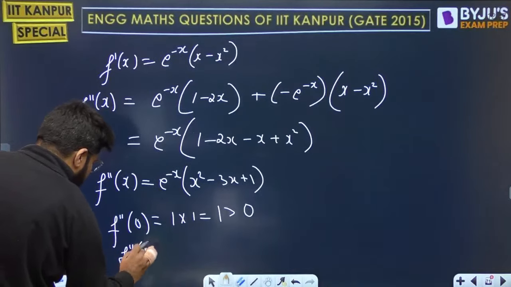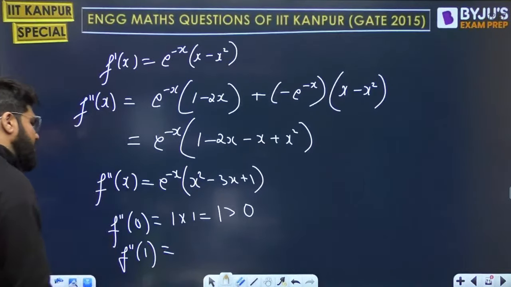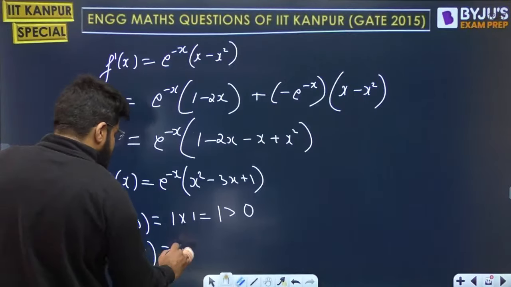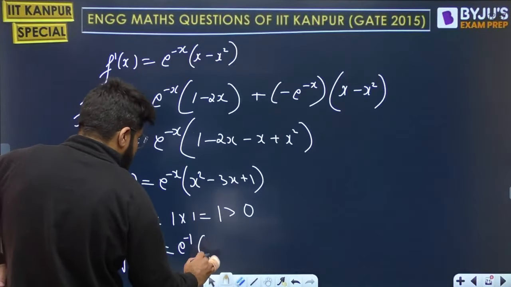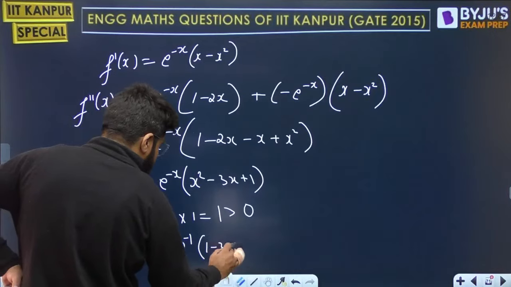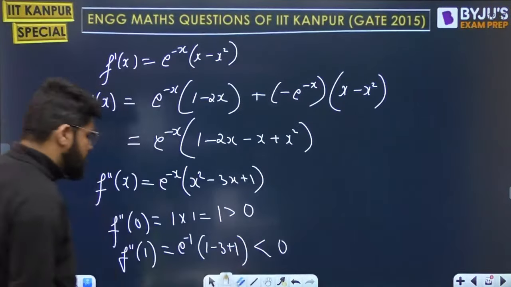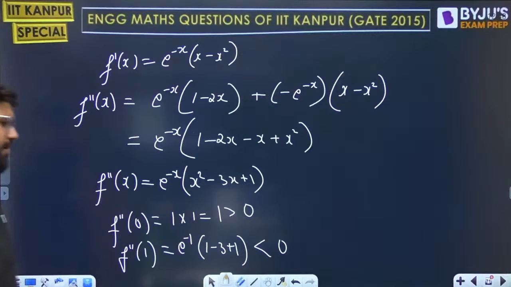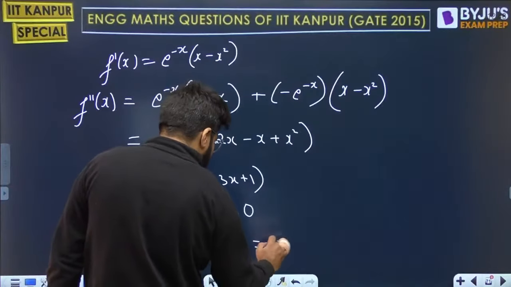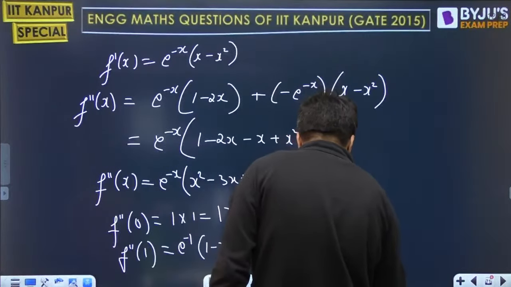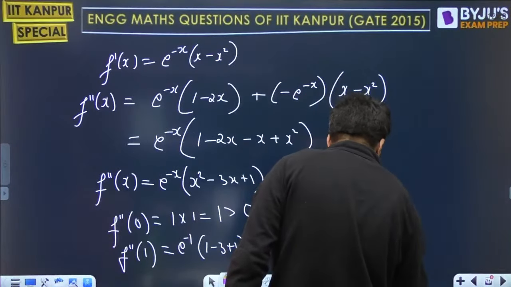And when you put down f double dash 1, the second stationary point, it is e power minus 1 multiplied by 1 minus 3 plus 1, that is eventually minus 1. This is coming to be negative, minus 1 by e, right? If you solve it up, you get this value as minus 1 by e, which is negative. Second derivative negative, confirming a local maxima.